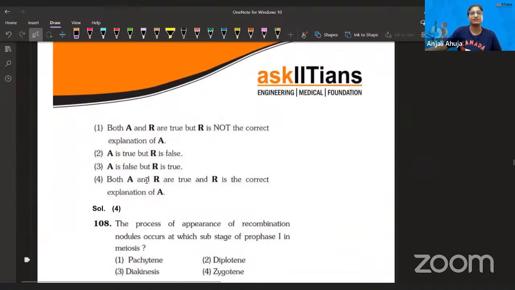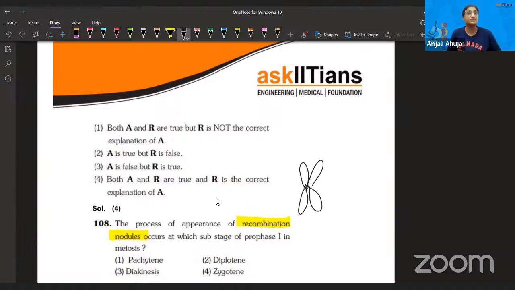So already they have written both assertion and reason are true, and reason is the correct explanation. Next question. The process of appearance of recombination nodule occurs in which substage of prophase 1 in pachytene? Guys, think about it. During meiosis, you know that crossing over will happen, synapsis will happen, and the chromosomes will overlap each other, and there will be exchange of segments.